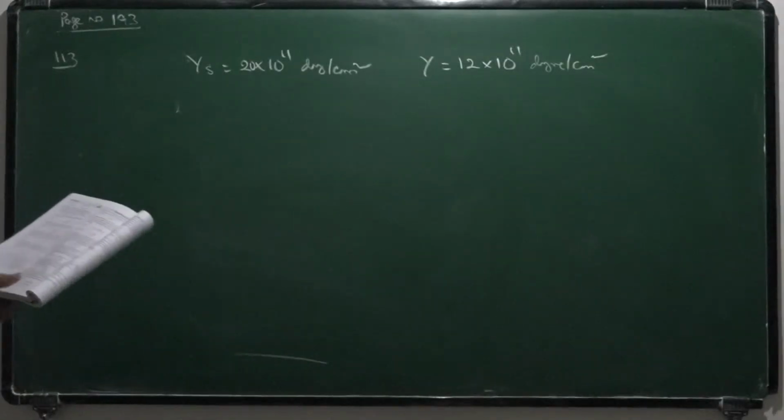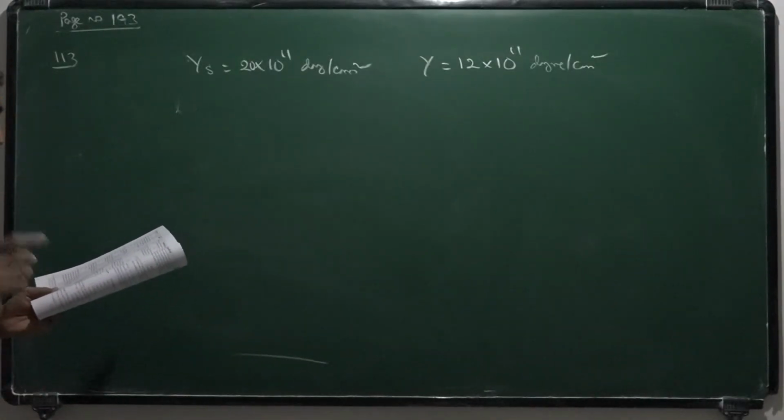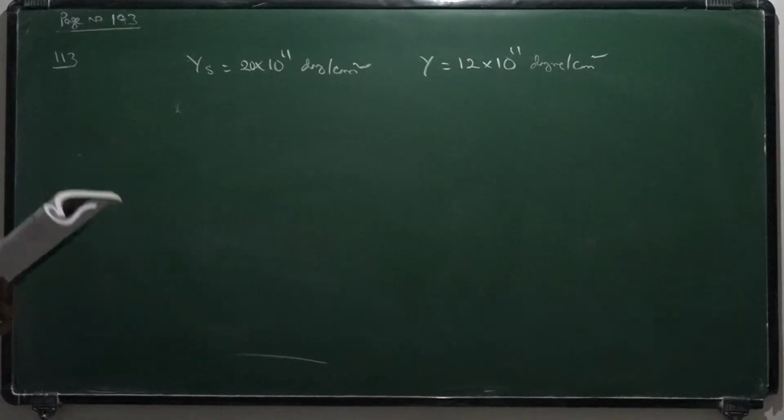The total elongation is 1 centimeter. Then the elongation of copper wire is, okay.